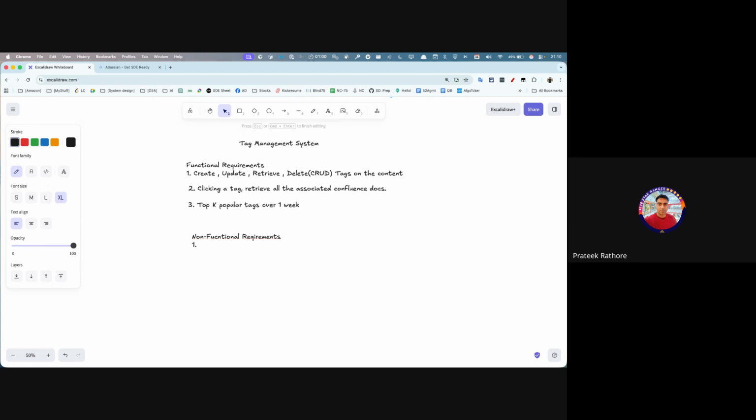If I talk about the scale, scale would be, let's say, 100 million daily active users. Normally in the interview, the interviewer may just give you one line, but then you'll have to clarify and ask questions about what he needs. And scale the interviewer can give you.